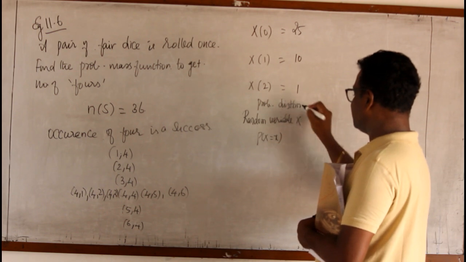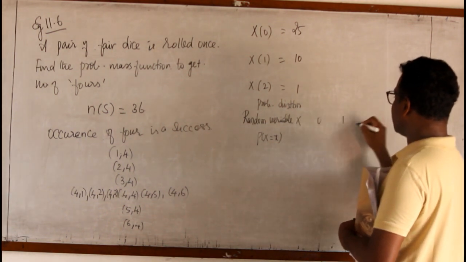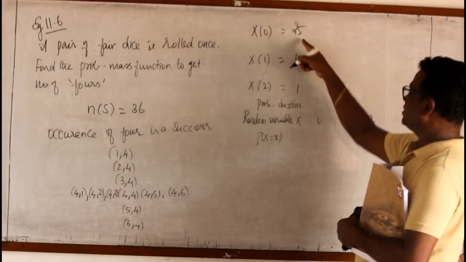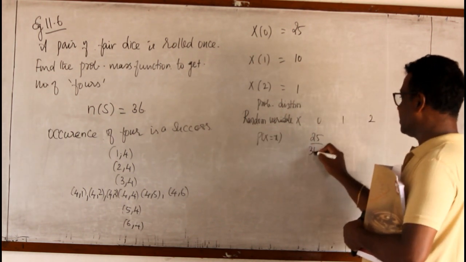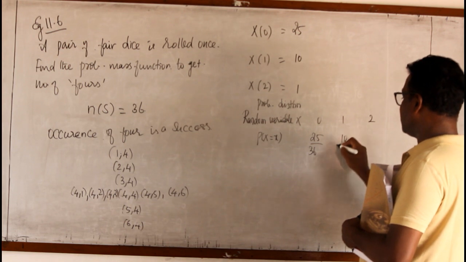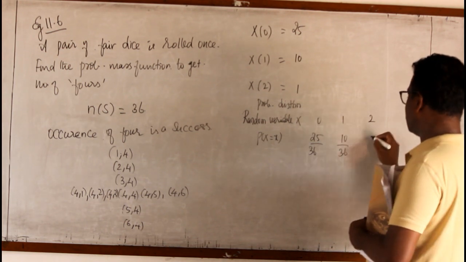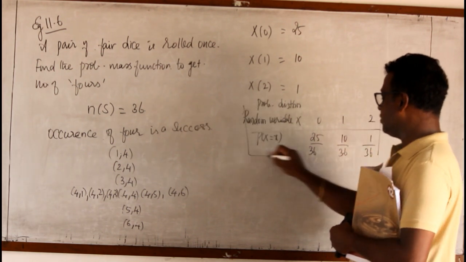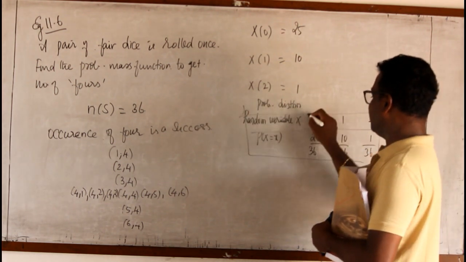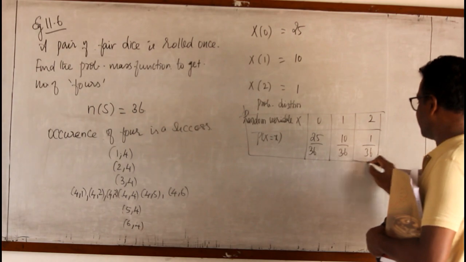For 0 occurrences it is 25 out of 36, for 1 occurrence it is 10 out of 36, and for 2 occurrences it is 1 out of 36. This is the probability distribution for this problem.